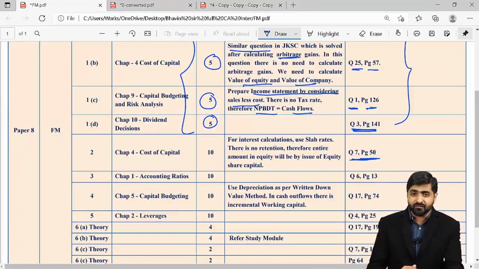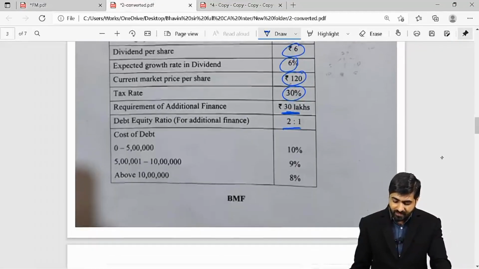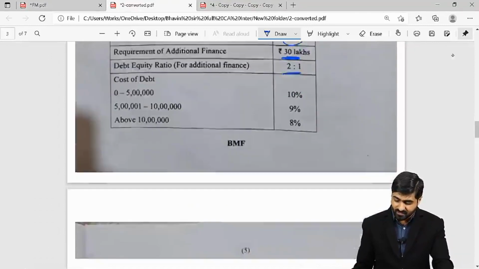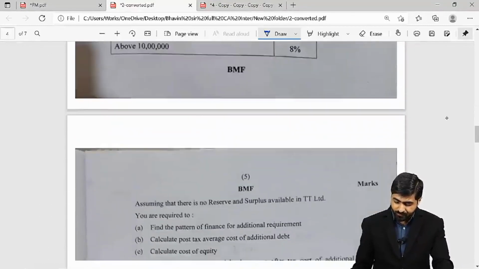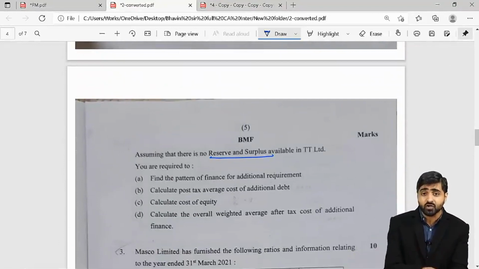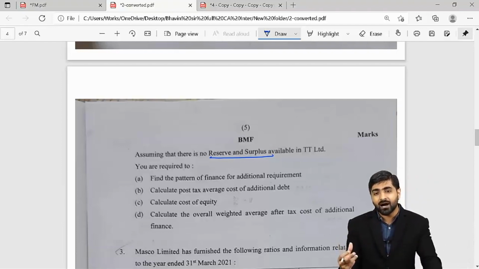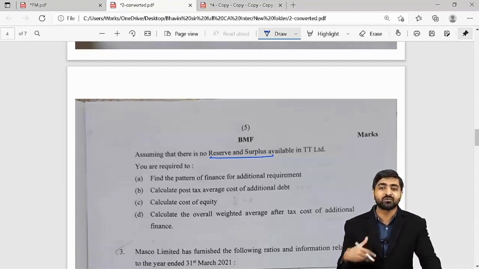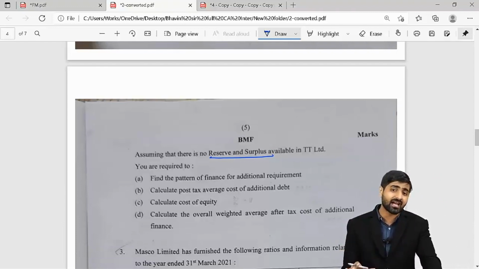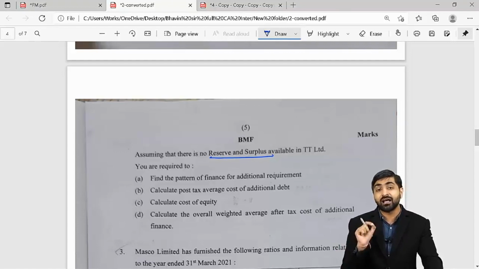Here the only difference between the questions is that there is no retained earnings first of all in this particular question. In this question they have told you, assuming that there is no reserves and surplus. In the question which we had solved, there was some reserves and surplus, and that's why the balancing part of the equity proportion, we were considering that by issue of equity shares. Here the entire amount we have to take into consideration by issue of equity shares pertaining to that equity part.